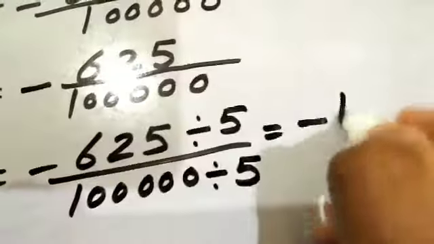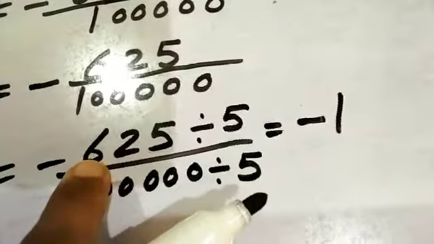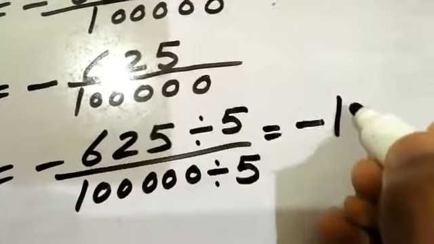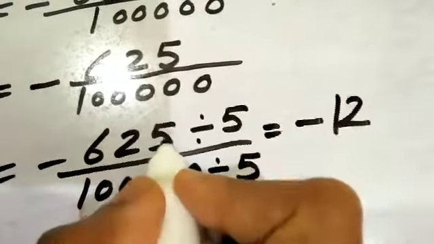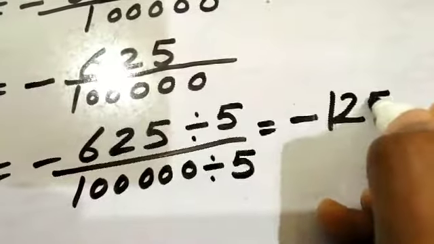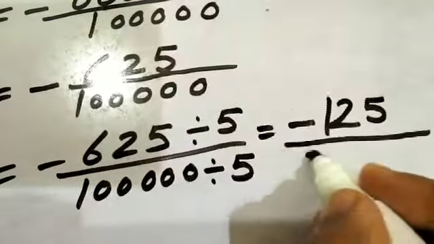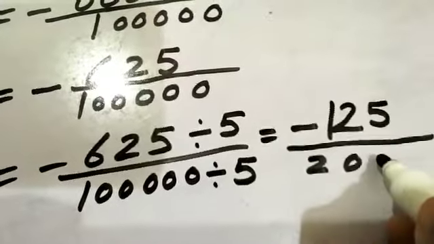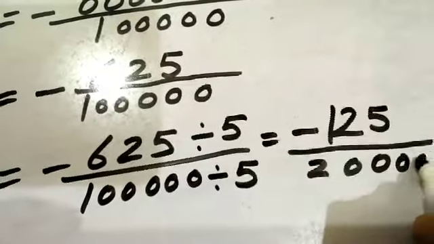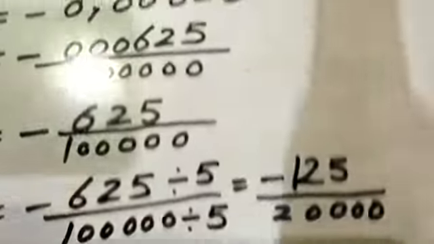Minus. 6 1 time 5, 1 time 5, 1 on the carry, 5 2 times 10, 2 on the carry, 5 times 5 is 25. 5 2 times 10, 1, 5 0 times 0 for each zero. You can check with the division.